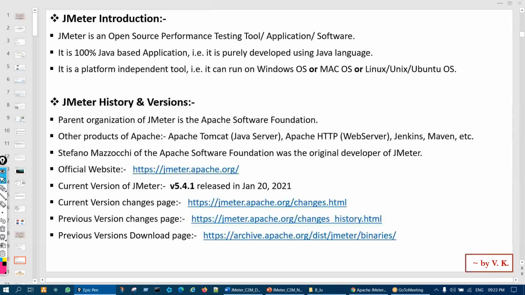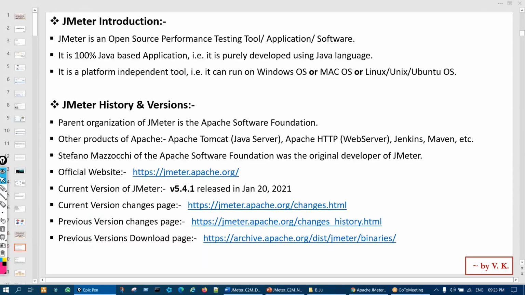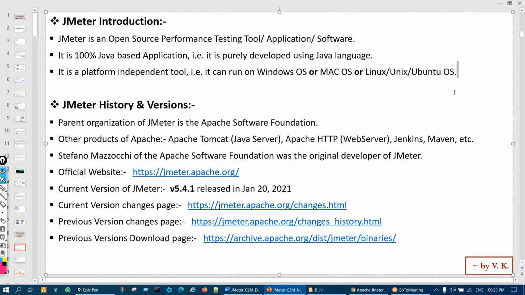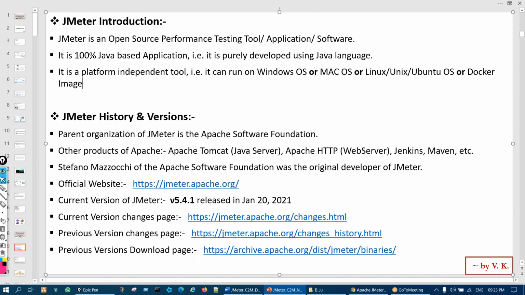So just a second. Docker, it has a Docker image as well. Okay. So you see, that is what platform independence is.